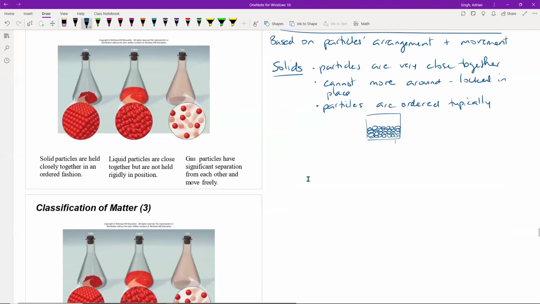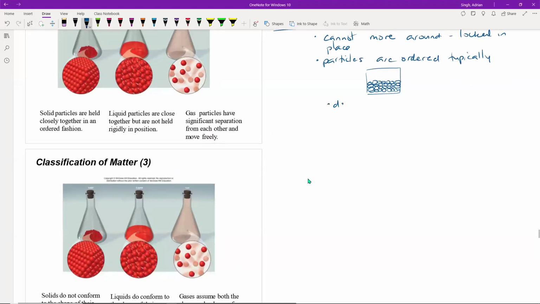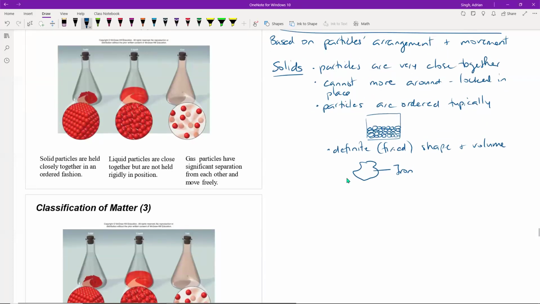As a result of this, your solids then have a definite, or unchanging, or fixed would be another term for that, fixed shape and volume. If you think about a nugget of, let's say, iron, the shape of it stays the same. If you take it from one place to the next, you put it in a container versus on a table, the shape stays the same. The volume that it occupies is the same as well. It's constant.